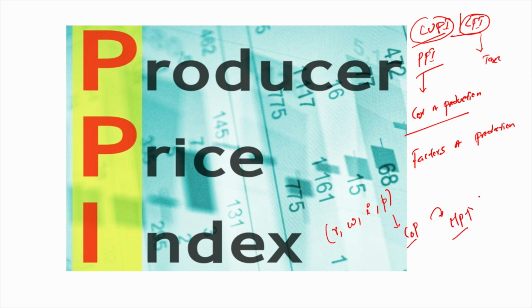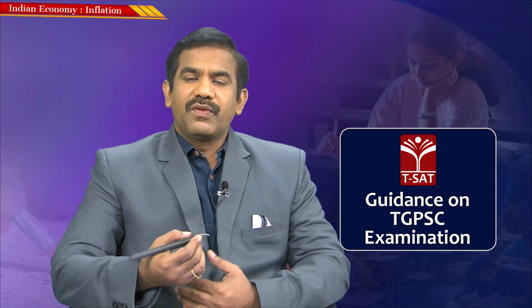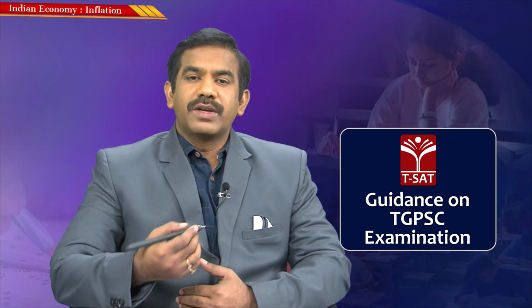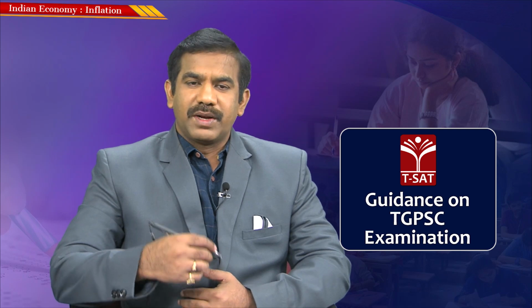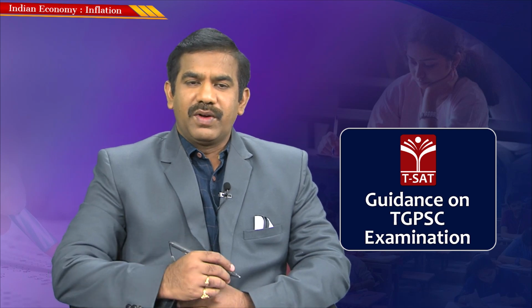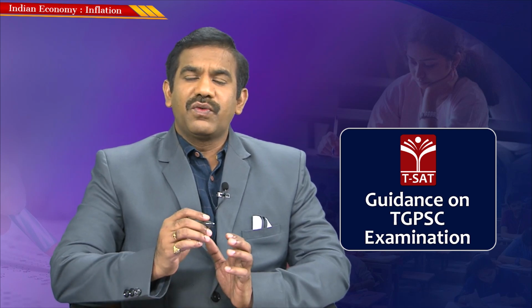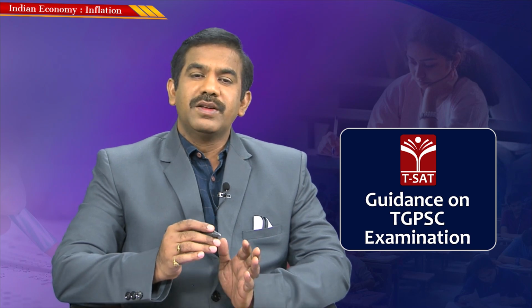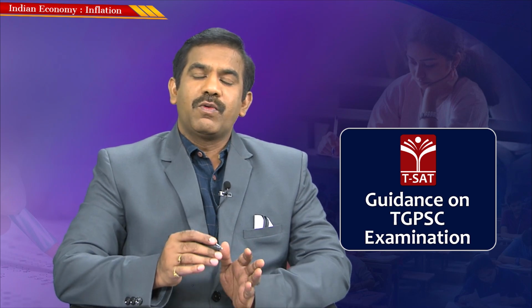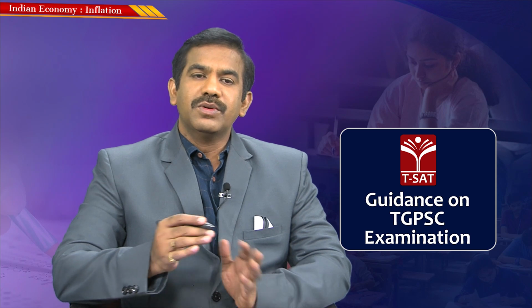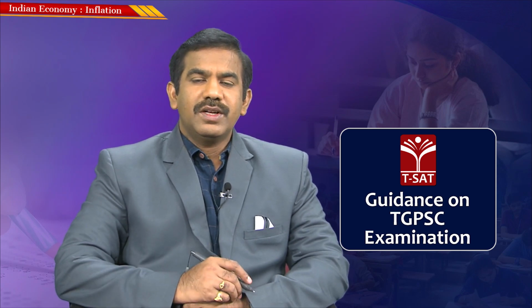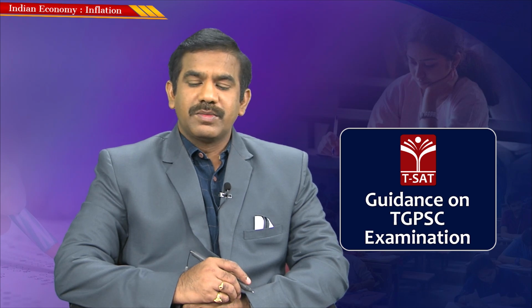So the producer price index could be defined as an index that tracks the change in prices of goods and services excluding the tax component, or at the factory prices, I mean before they come out of the factory. So in a way we are trying to understand from the dimension of a producer: the burden upon the producer and by what rate it is increasing when it comes to production of various goods and services. That's the significant difference between the wholesale price index, consumer price index, and the producer price index.